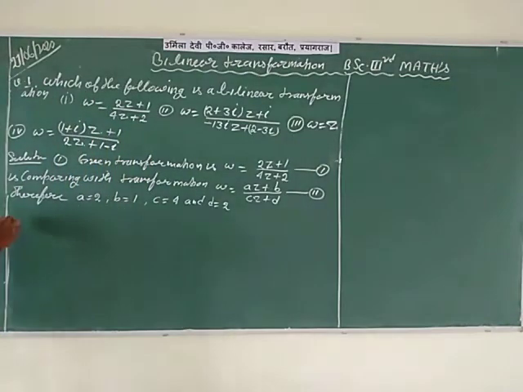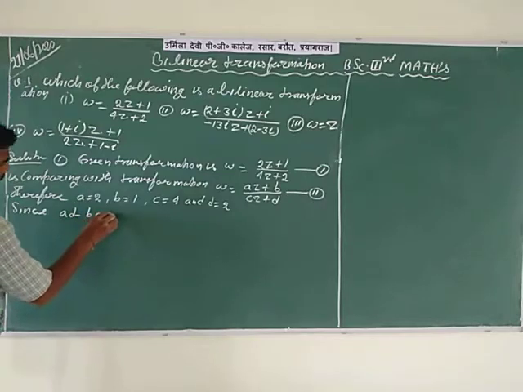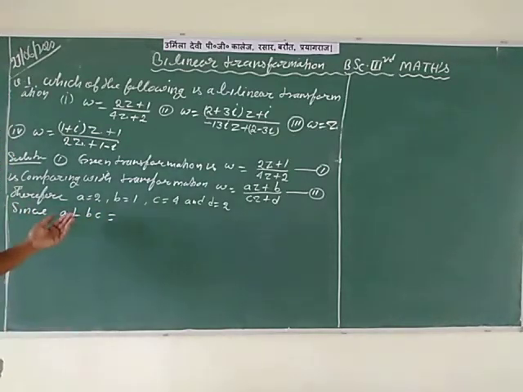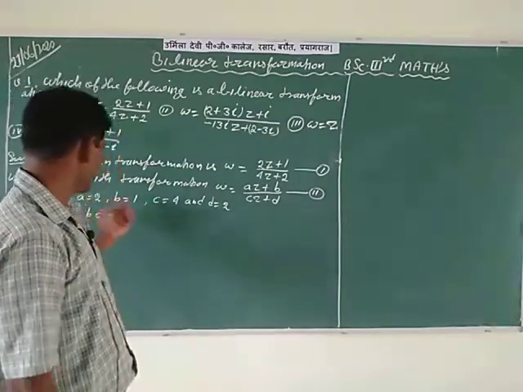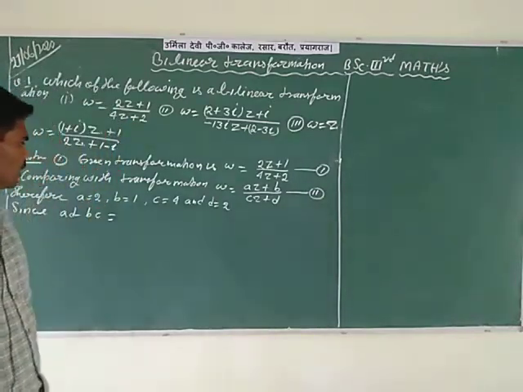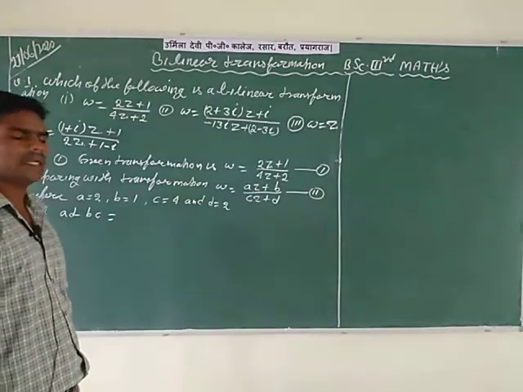So here, AD minus BC is equal to, find the value of this difference, where A is equal to 2, B is equal to 1, C is equal to 4 and D is equal to 2.